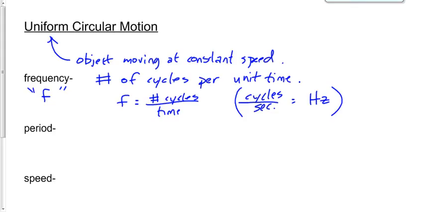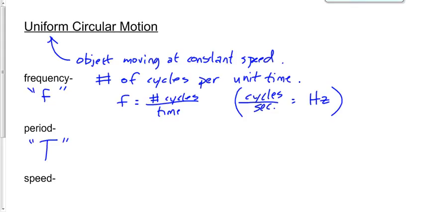All right, another term that's new to us in the context of circular motion. It's closely related to frequency, but it's not the same thing. This time we're going to talk about period, which is given by the symbol capital T. Don't make it a lowercase t.